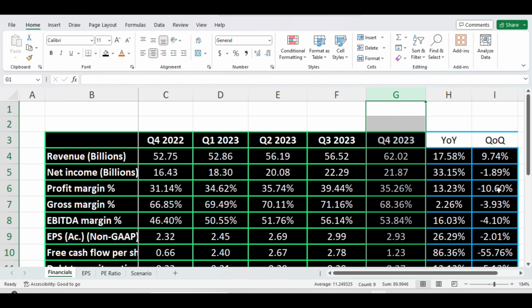And same thing with the other margin percentages as well. You see that profit margin, gross margin percentage, and the EBITDA margin percentage are all negative, prior quarter versus last quarter. But year over year is going good, meaning the last quarter versus the same quarter last year is going in the right direction. We see the growth on the margin percentages.